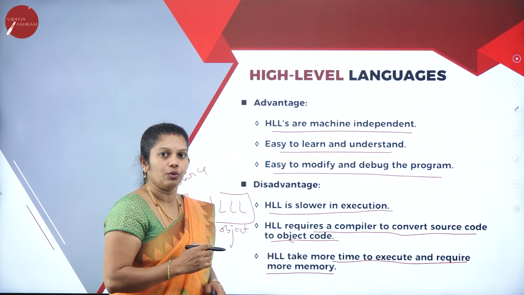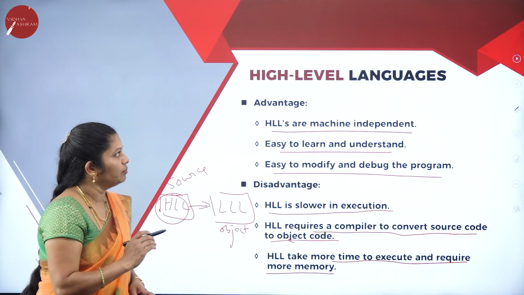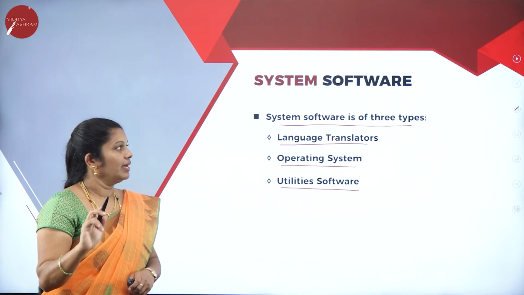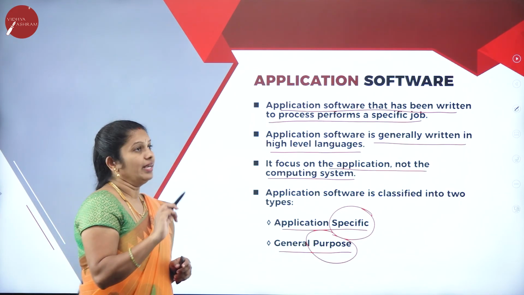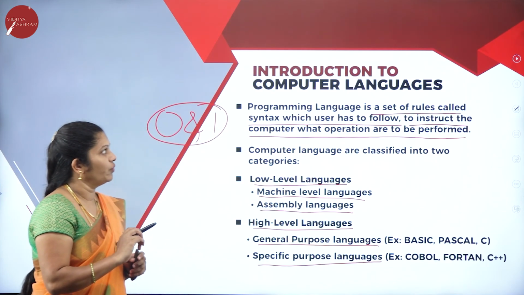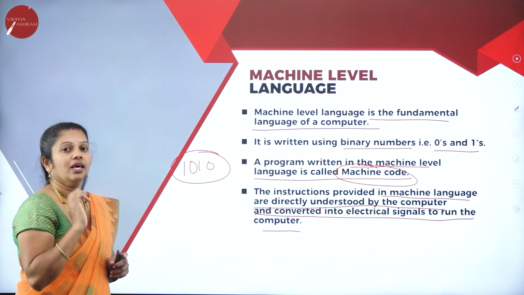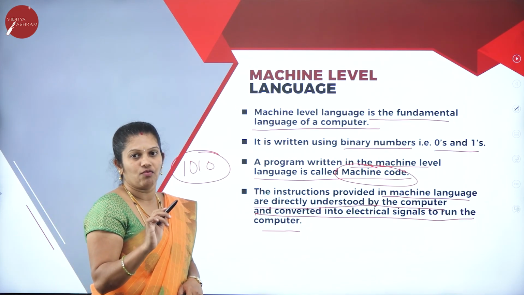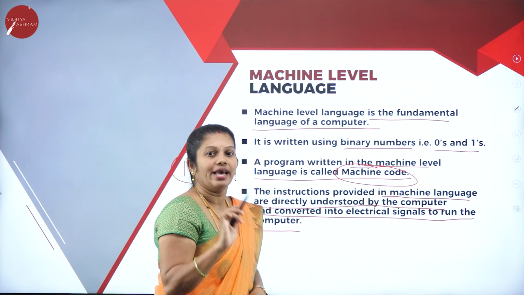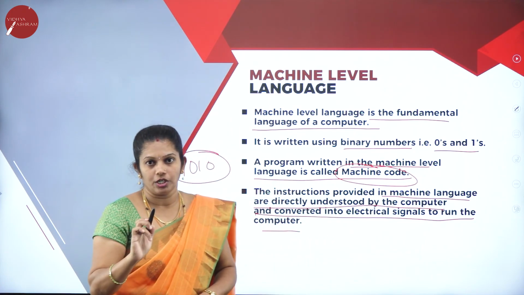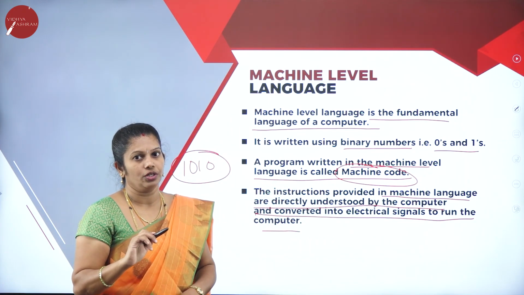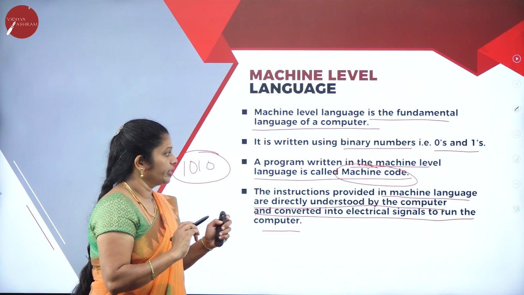Now is it clear for all of you? It means that in today's class you came to know what is meant by software. Under that, system software, application software, and the classification of application software as well as system software. Then what is meant by machine level languages, high level languages as well as assembly level languages. Then what is meant by utility software? Why we require this utility software? Regarding that you came to know.